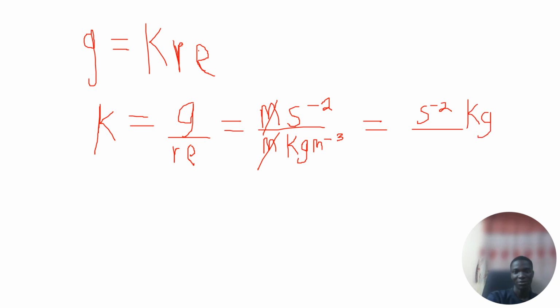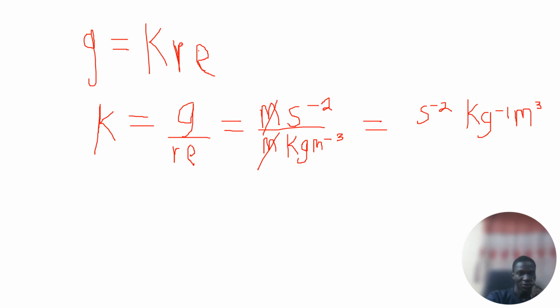Using the negative indices law, if it is m raised to power 3 and it goes up, it becomes m raised to power minus 3. Now that it is minus, what happens to it? Then the negative sign will cancel out, just like you might have guessed. Okay, so this is what we have. This is not supposed to be here.